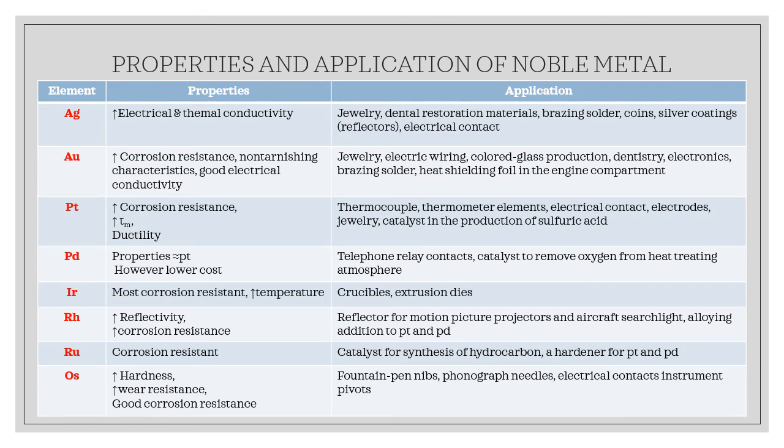Shown here are the properties and application of noble metal. For example, as you can see in the properties, most of them are corrosion and oxidation resistant, and it has high reflectivity, so mostly it can be used in jewelry.